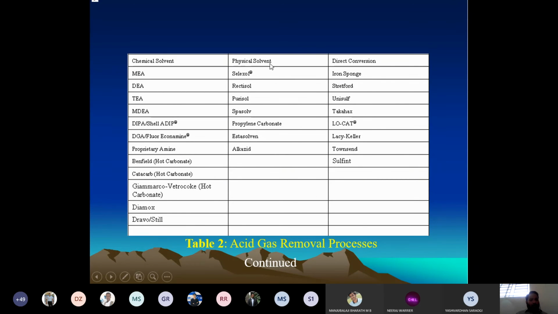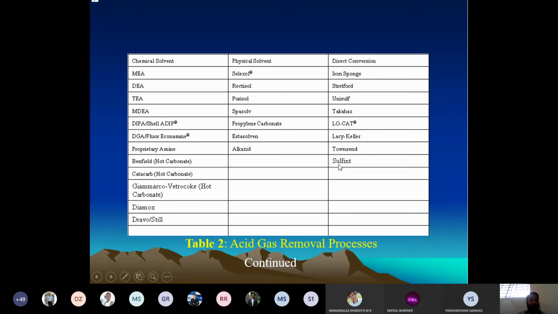When we talk about physical solvents, we have Selexol, Rectisol, Purisol, Fluor solvent, propylene carbonate, ester solvent, and Alkazid. Only propylene carbonate is the solvent that has been used in one of the companies, and they have named the process itself the propylene carbonate process. Another company has named it differently. And finally, we have direct conversion, which includes Iron Bond, Stretford, Unisulf, Takahax, LO-CAT, Lassie Keller, Townsend, Sulfine.